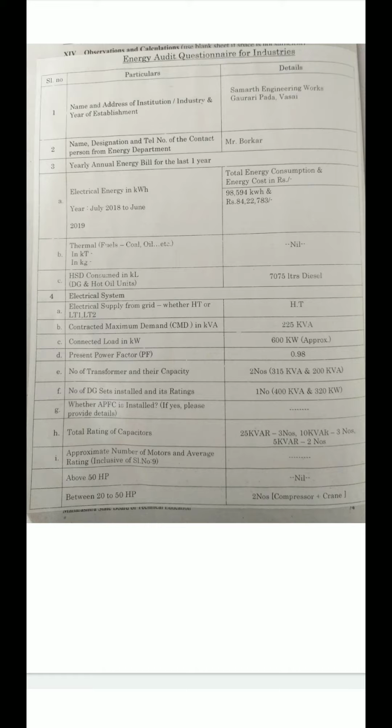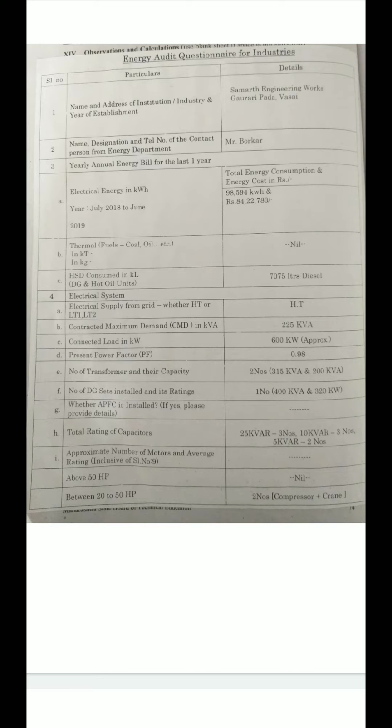In the previous video, we started practical number 12 of the subject Energy Conservation Audit. The title of practical number 12 is: Prepare a Sample Energy Audit Questionnaire for the given industrial facility. For this practical, we take a reference energy audit questionnaire of Samartha Engineering, which is located in Vasai. The name and address of the industry is Samartha Engineering Works, Gaurari Pada, Vasai.